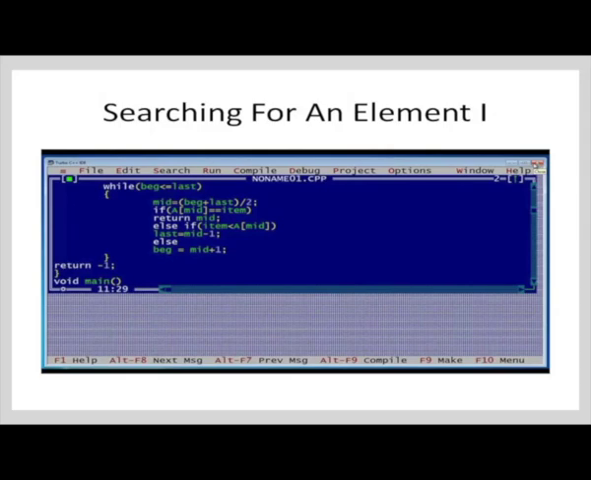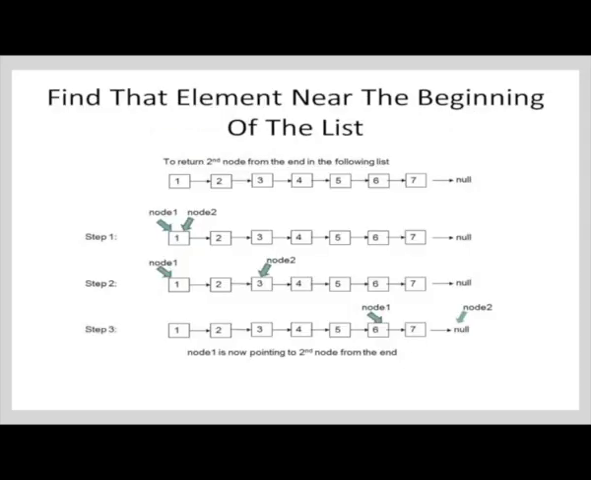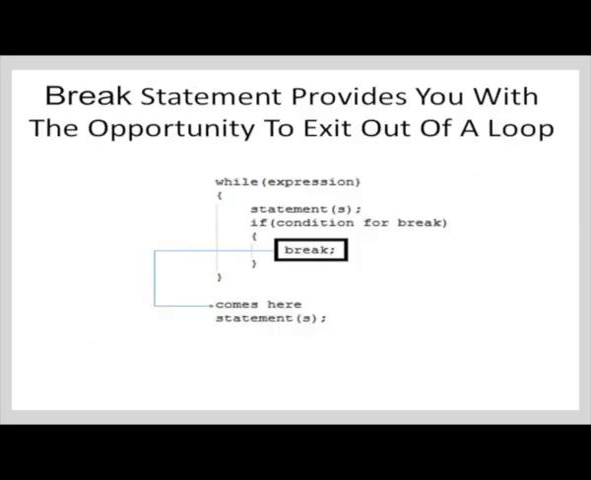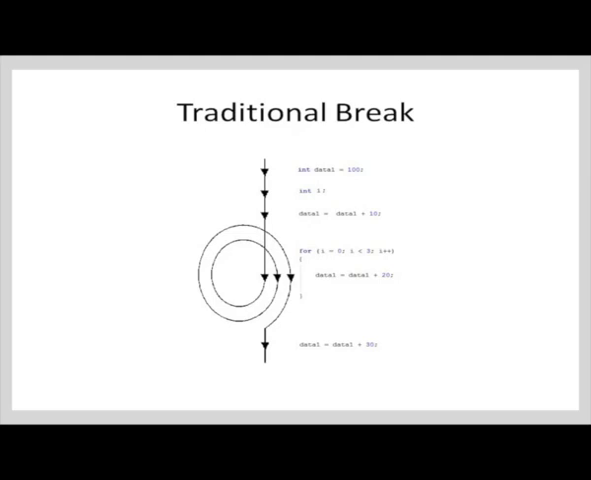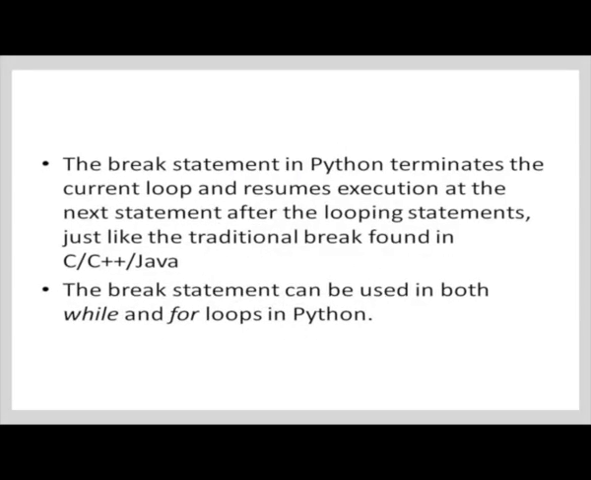Another example, imagine you are searching for an element in a long array. If you find the element near the beginning of the list, there is no point to continue the search to the end of the list. In Python, break provides you with the opportunity to exit out of the loop when some condition is met. The break statement in Python terminates the current loop and resumes the execution at the next statement after the looping statement, just like the traditional break found in C, C++ and Java.